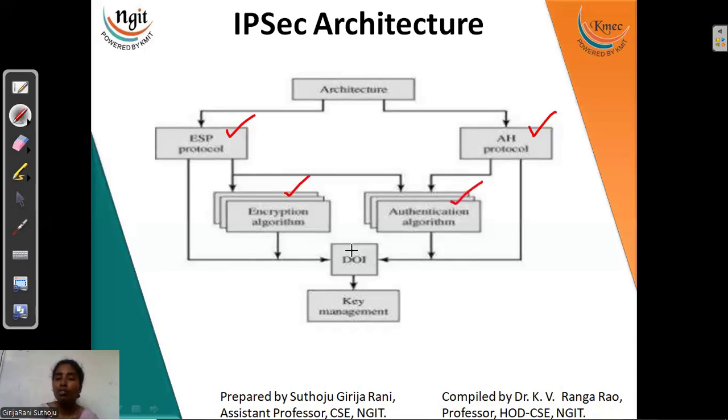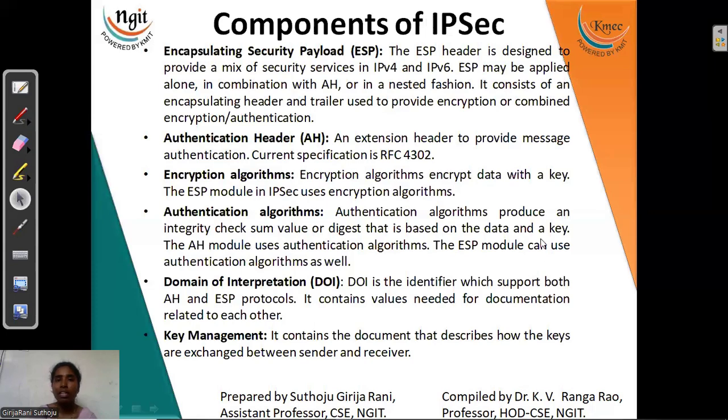And domain of interpretation is nothing but at every step, at every level of your message, we are going to interpret your data one by one. Means every packet will be checked every time, right? So for that we need DOI. At last, after the data is properly done, we are going to see key management. So key management includes security association over there. So as we just saw in the architecture diagram, right? The main components which we have seen in the architecture we are going to discuss here.